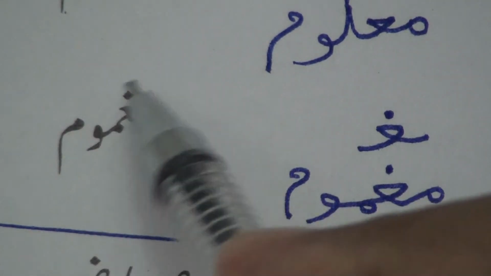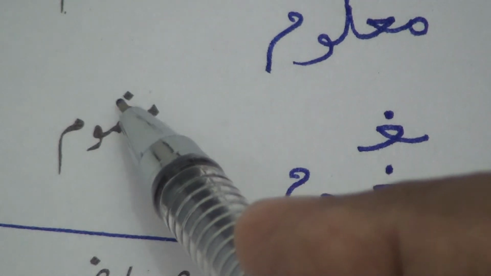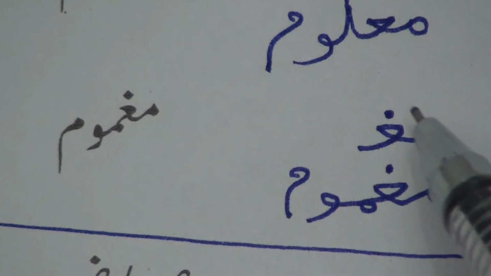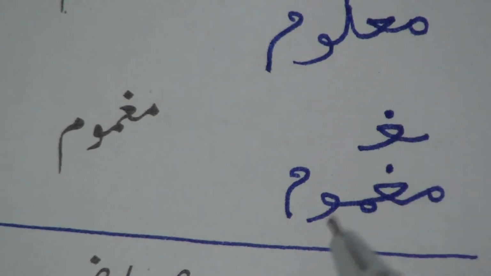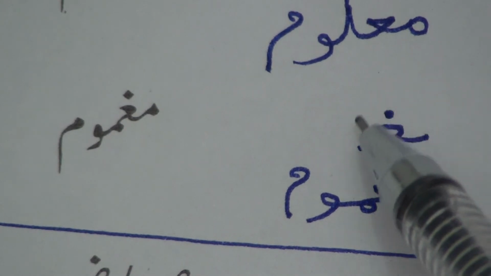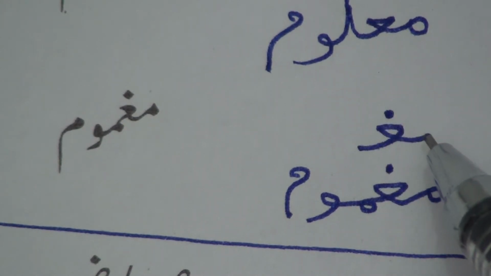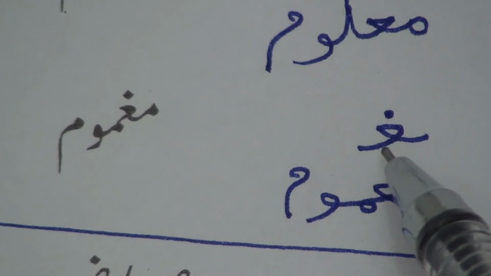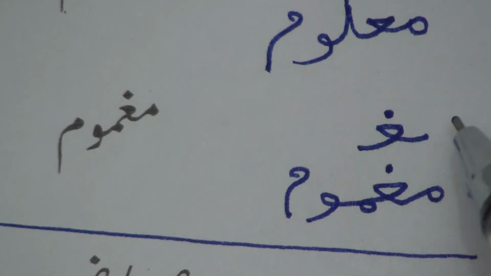Maghmoom. This is Ghain. When Ghain comes between a word, its shape is like this. The earlier letter is joined here, and the letter which comes later is joined here.